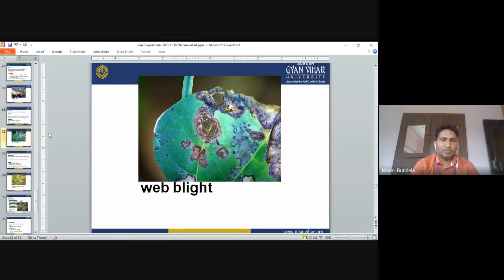So these are the symptoms of web blight. It develops on the leaf. So web spots will develop on the leaf.